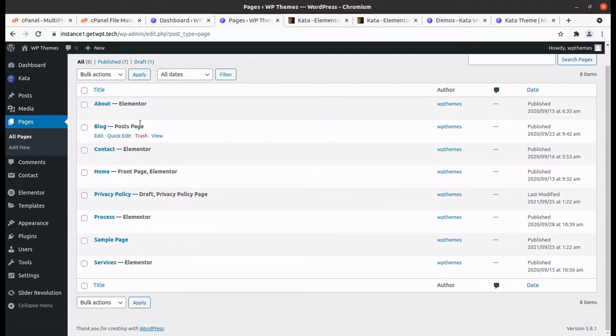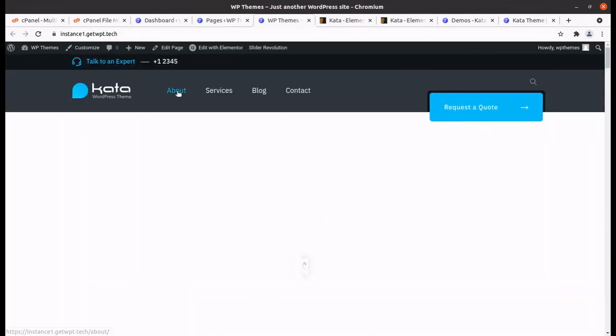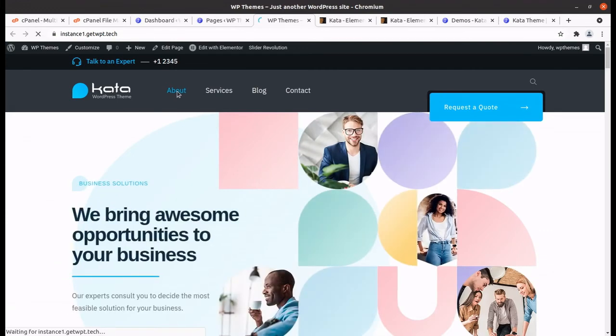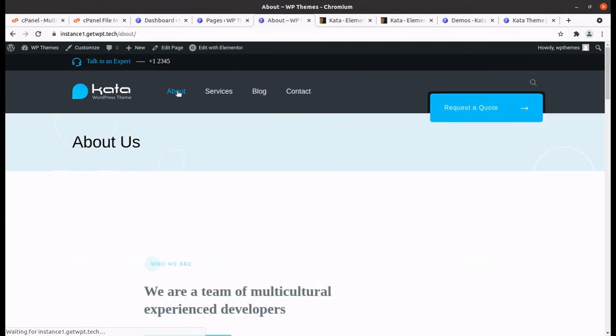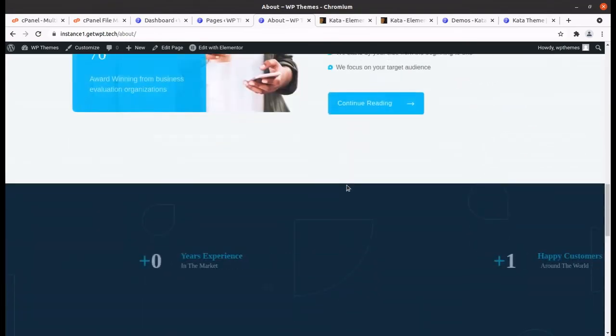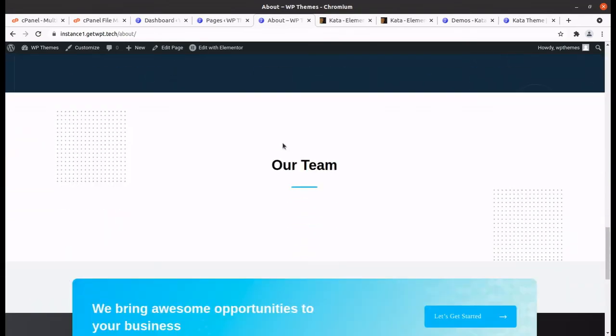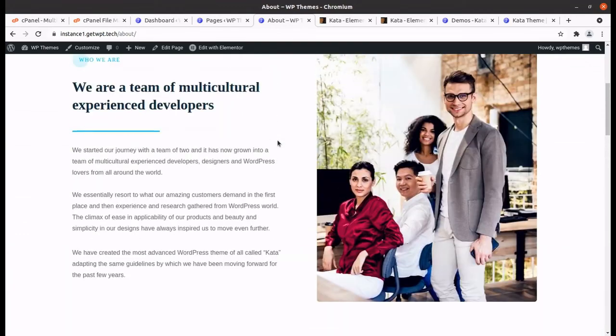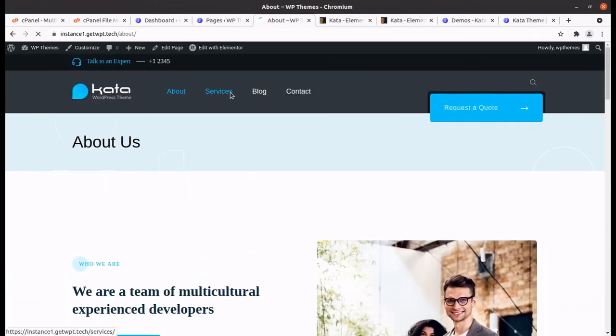So some important pages have been given. About, contact, process and services pages are here, and I believe the menu is also here. These pages have been provided which are necessary. The about us page is also here. It is really a stunning website, of course, it goes without saying, and I am recommending this for